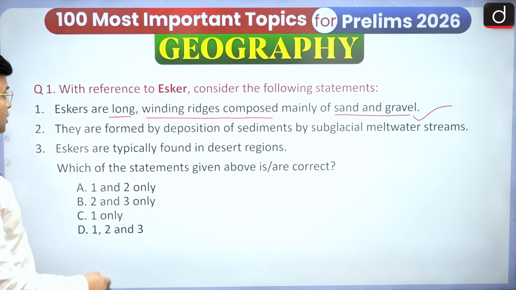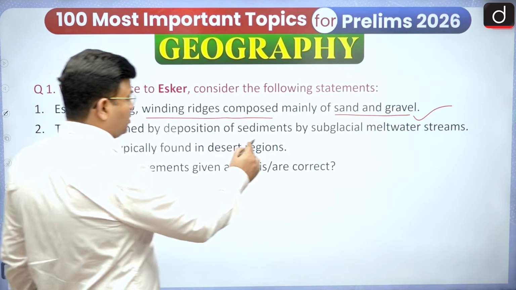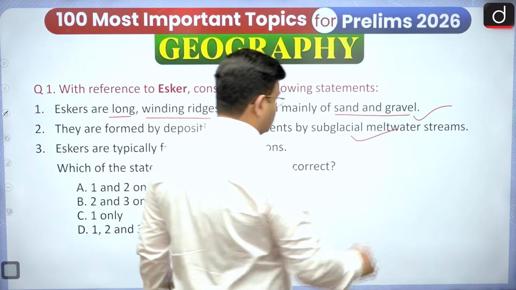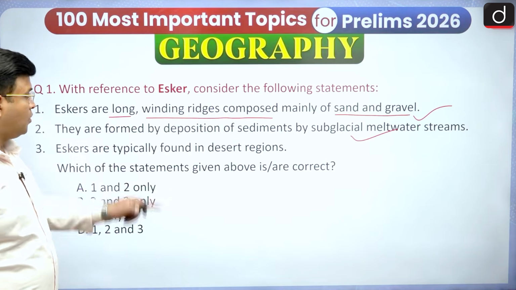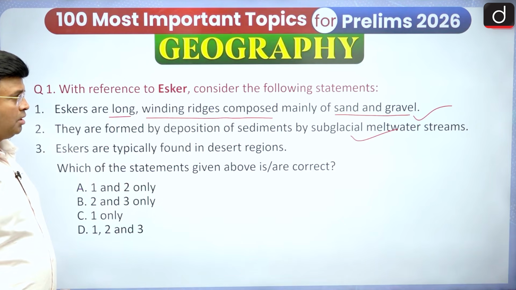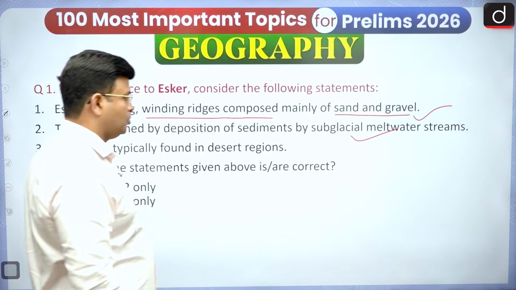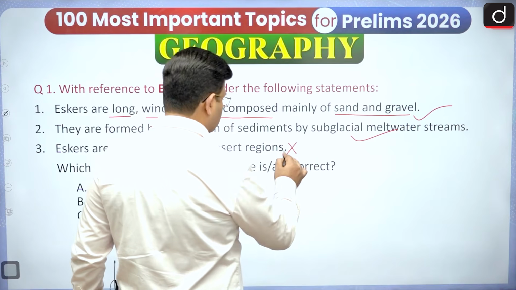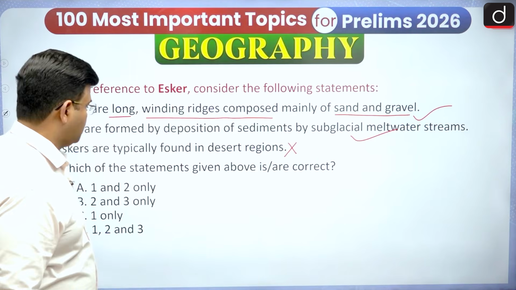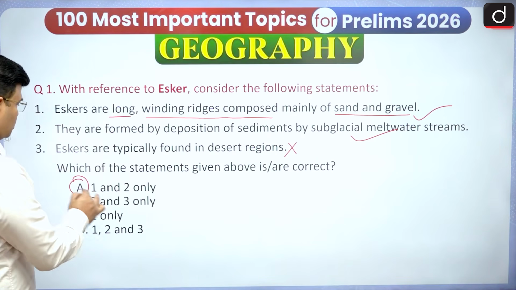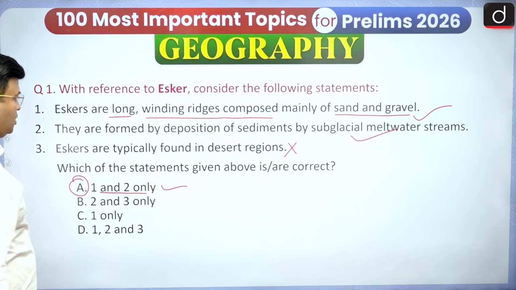The next statement is that they are formed by the subglacial meltwaters. This statement is correct again. They are formed by deposition of sediments, especially sand and gravel, by subglacial meltwaters. Eskers are typically found in desert regions. No, it is a wrong statement. So only 1 and 2 are correct. This way we have been able to see this question.